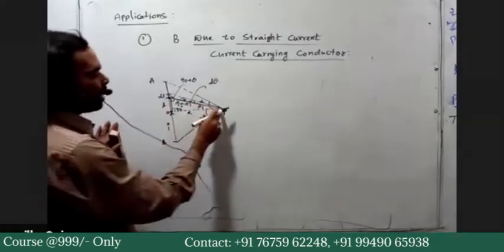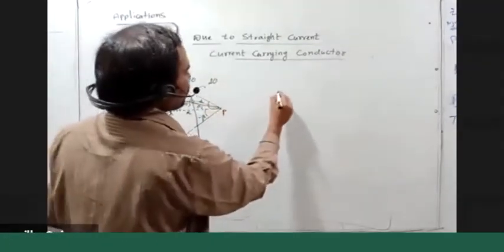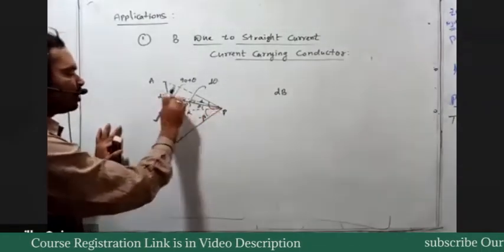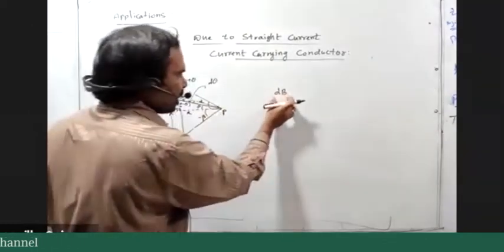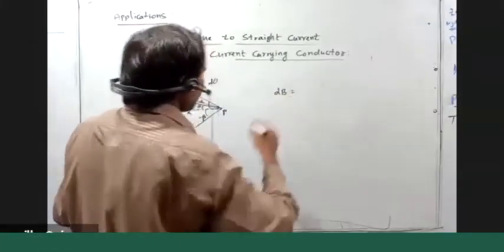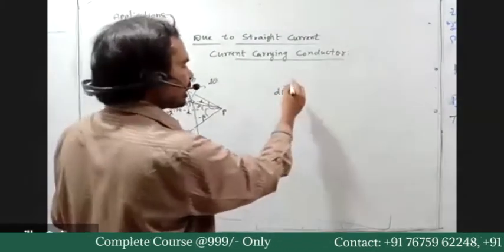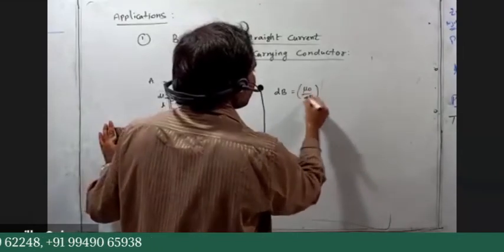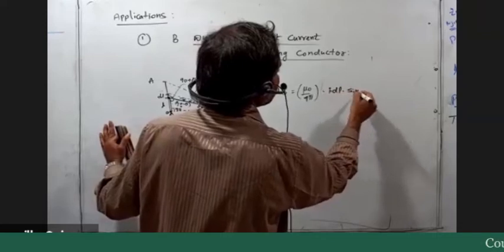Now at the point P, because of this dL bar, the magnetic field induction is dB. From the Biot-Savart law, at the point P due to this small current carrying element, dB is equal to mu naught by 4 pi into I dl sine theta by R square.